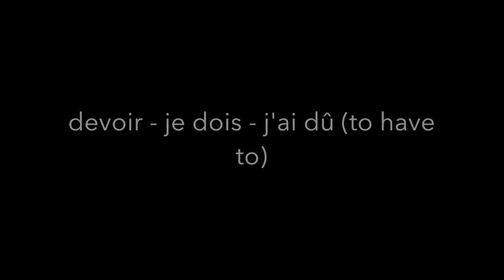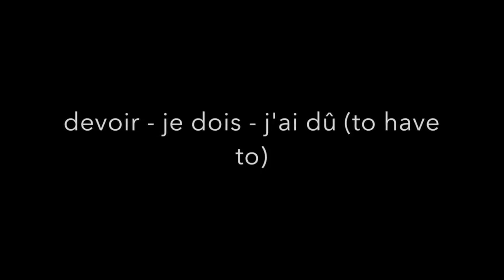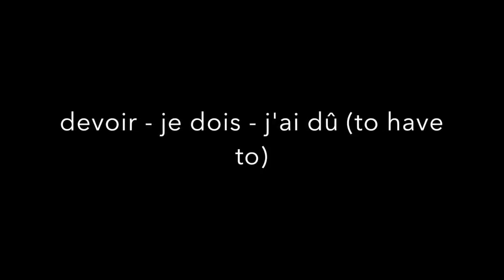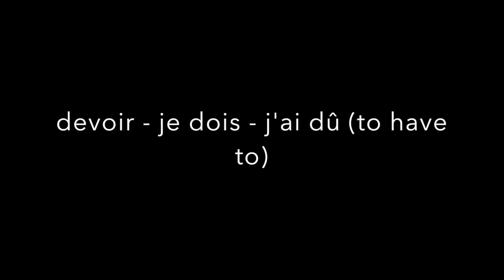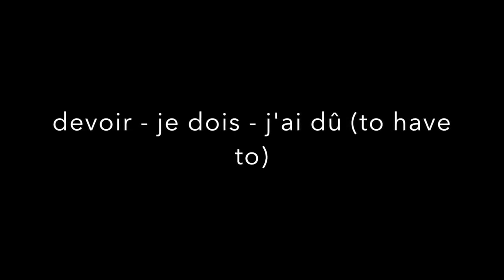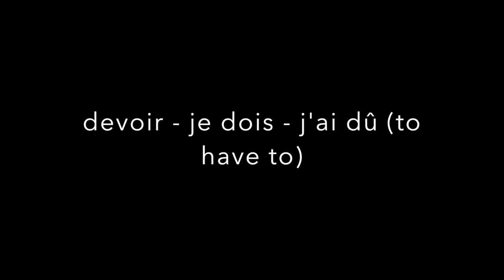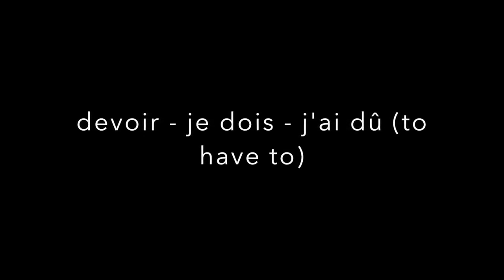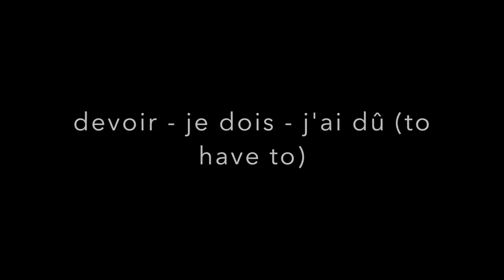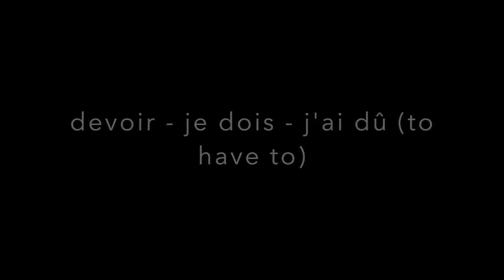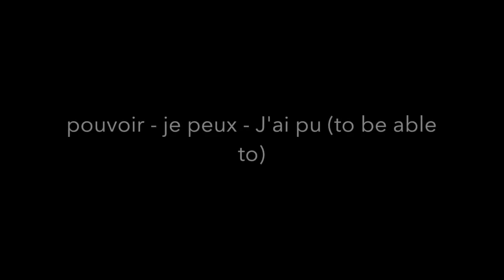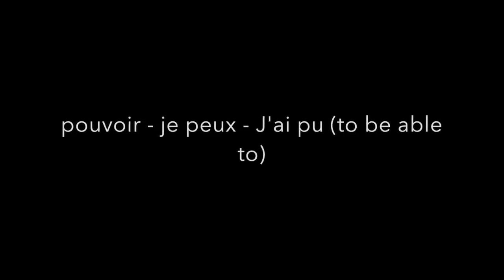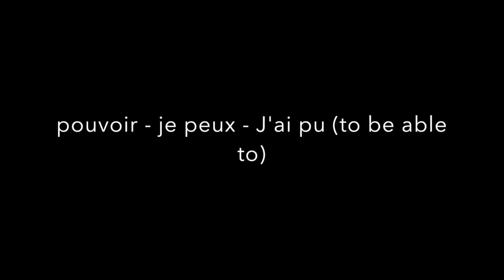Now another one off the top of my head is devoir, which means to have to do. So you might say, I have to do my homework, which is je dois faire mes devoirs. However, to change this to the past tense, you would make it j'ai dû, which means I had to do my homework would be j'ai dû faire mes devoirs. Then pouvoir means to be able to, so je peux would mean I can, but to say I could, you would say j'ai pu.